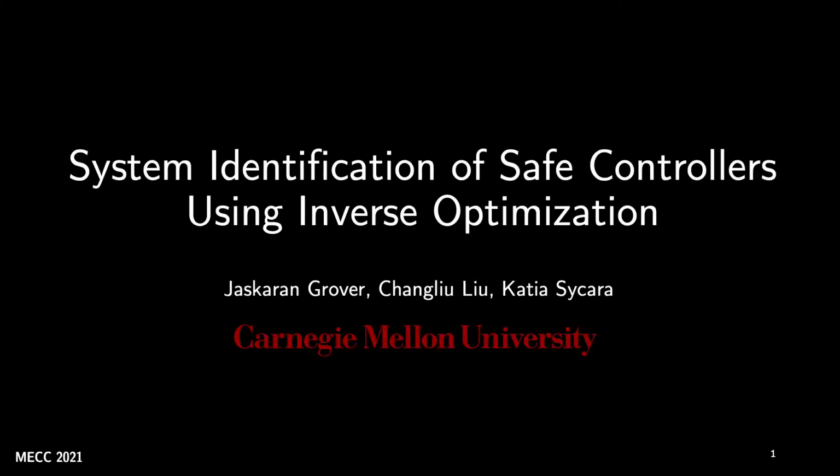My name is Jaskarun. I'm a PhD student in the Robotics Institute at Carnegie Mellon. I will be talking about my paper called System Identification of Safe Controllers Using Inverse Optimization. The goal of this work is to reverse engineer the tasks being performed by individual robots in a multi-robot system by tracking their positions and velocities.